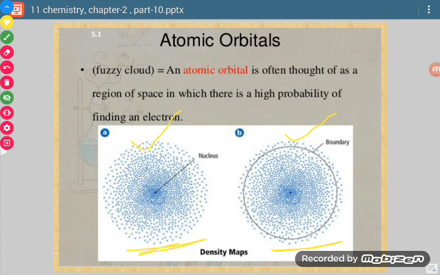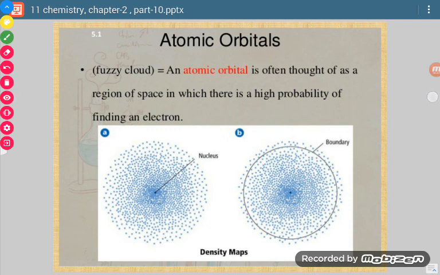What does it indicate? There is a darker space near the nucleus. It means the probability of finding the electron is more in this area and less in these other areas. So this whole space where the electron may be present is called a fuzzy cloud, or an atomic orbital. How can it be defined? That particular space around the nucleus where the probability of finding the electron is maximum.